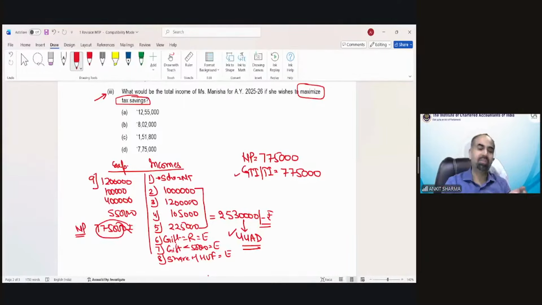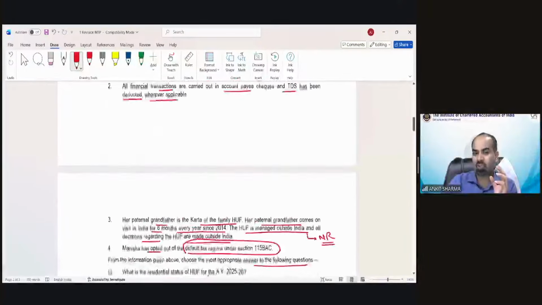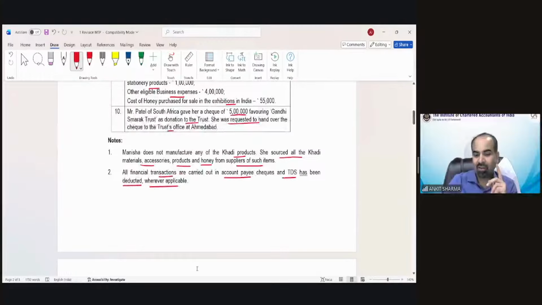She is doing a business, and in a business, if your gross receipt is up to 2 crore rupees, then you can declare your profit under presumptive taxation basis under section 44AD. And there was a hint regarding it. If you see the information, you will find a point that was exactly for that purpose. This is point number 2.